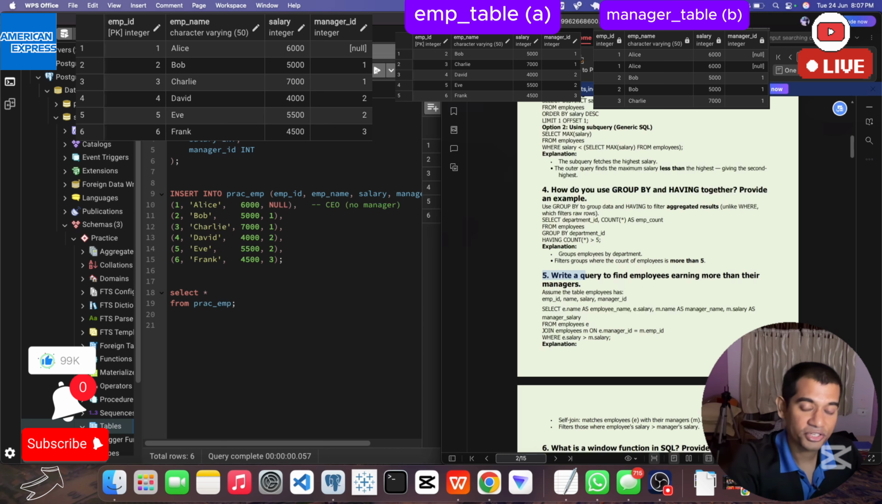Also, I will be sharing a full create table and insert into script in the comment section or maybe in the video description, so you can copy paste and practice this query in your own SQL editor like pgAdmin or MySQL Workbench. So let's get started.